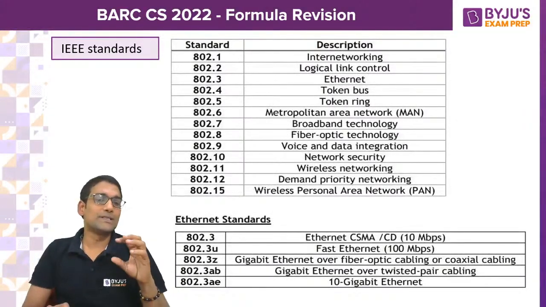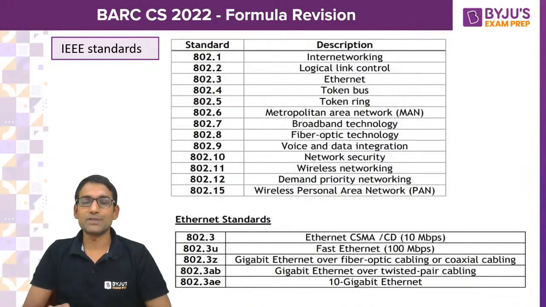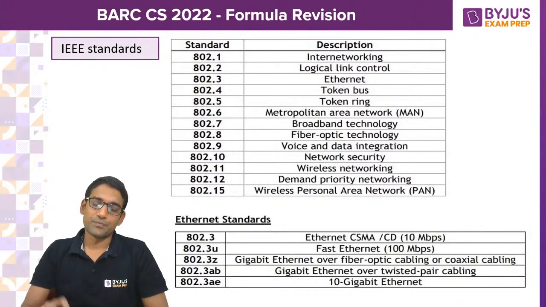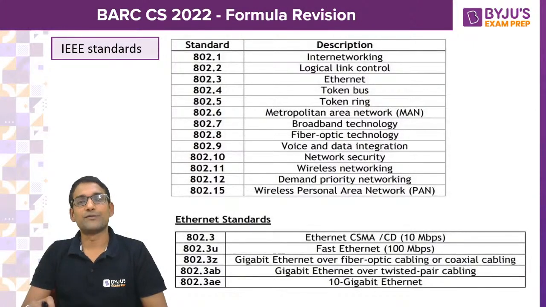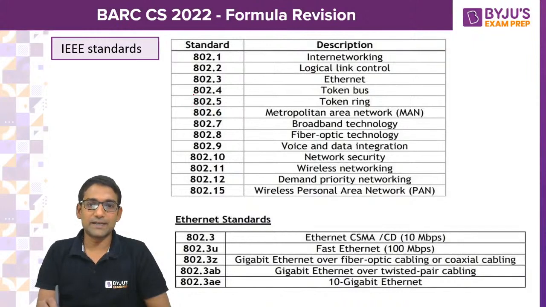Please go through these IEEE standards once in computer networks before you go for the BARC exam, because there is a possibility of a question being asked. IEEE 802.4 standard is technically termed as token bus. 802.5 is token ring. 802.3 is Ethernet.